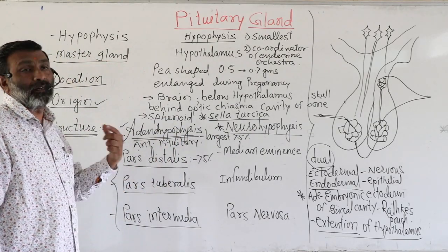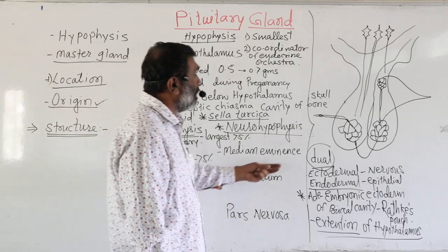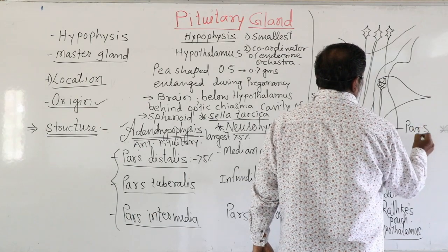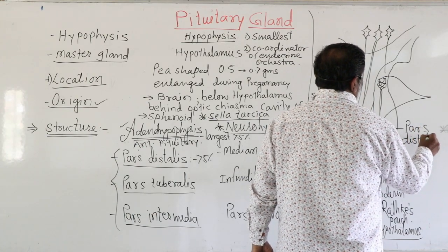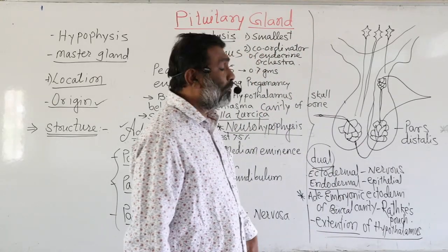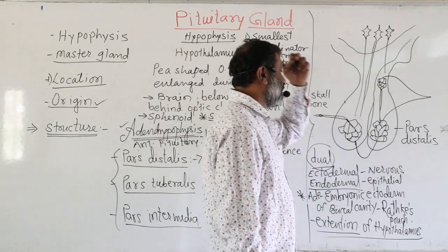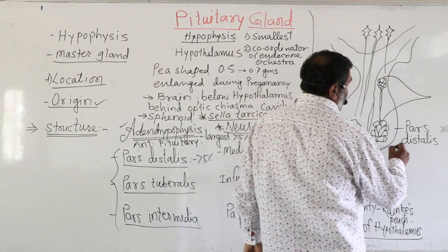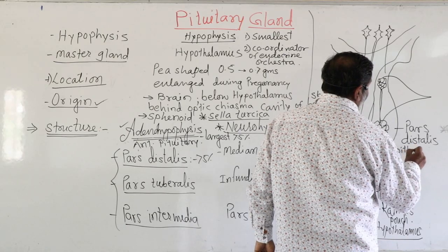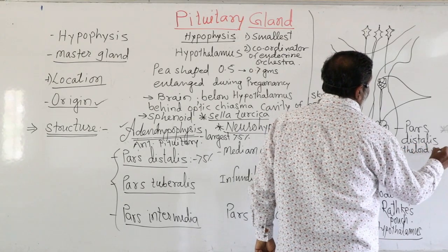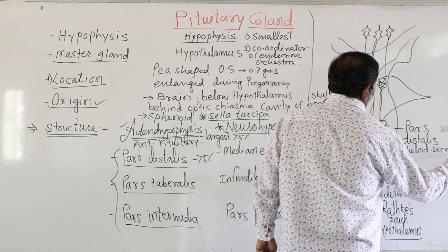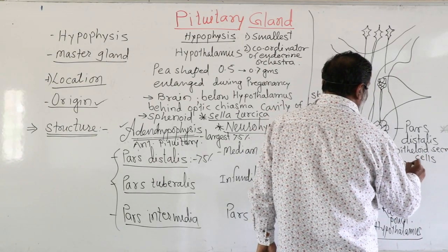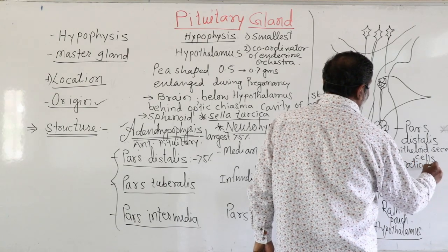This pars distalis is made up of important cells called epithelioid secretory cells, and they are separated by reticular cells, or reticular connective tissue, and therefore it forms the sinusoids.